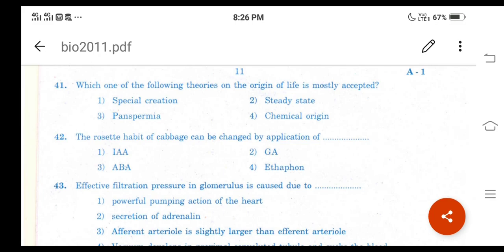they proposed that the first form of life could have come from pre-existing non-living organic molecules, say for example RNA, proteins, etc. And that formation of life was preceded by chemical evolution. It means what here? The formation of diverse organic molecules from inorganic constituents. And according to this theory, the earlier environment provoked the synthesis of simple organic substances like amino acids, etc.